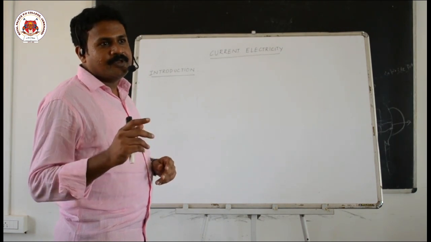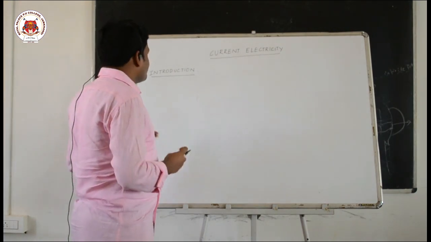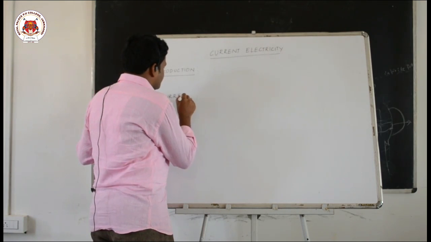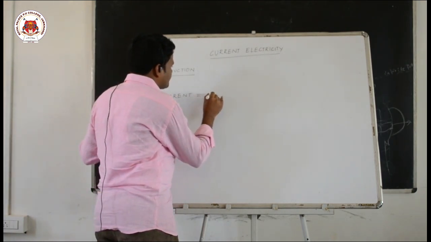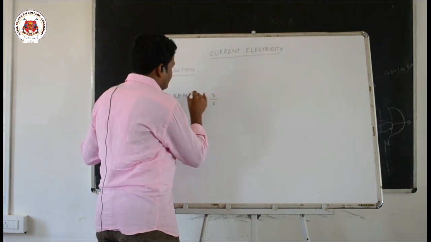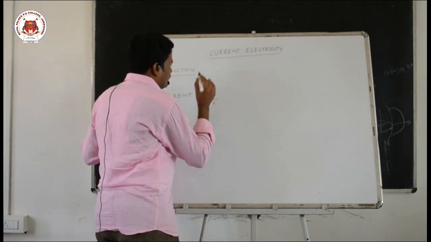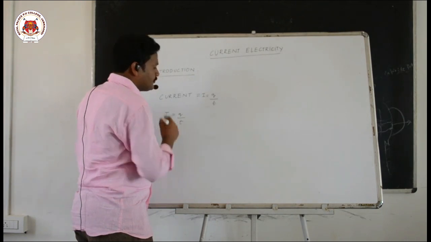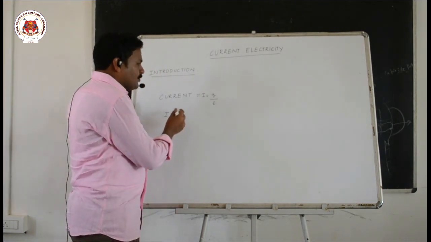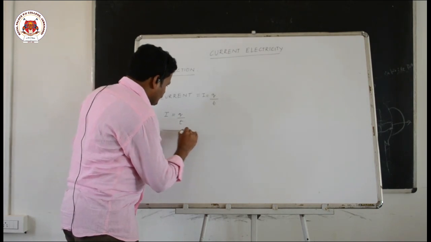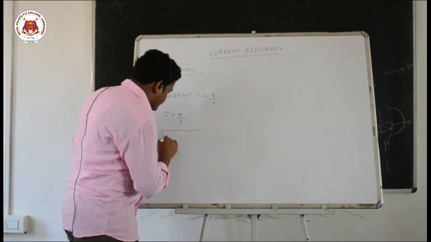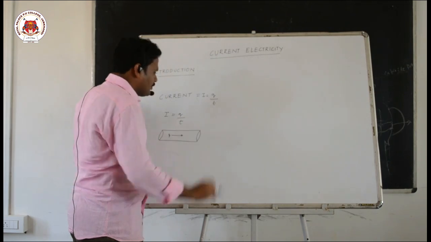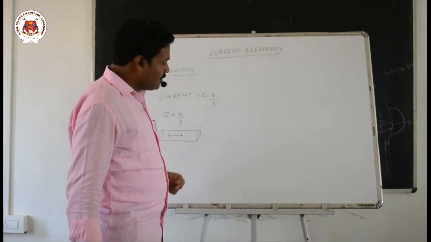So what is the definition of current? Electric current is the rate of flow of charge, how much charge is flowing in how much time, denoted by the letter I. I is equal to Q by T. The rate of flow of charge passing through the cross section area of a conductor is called current.